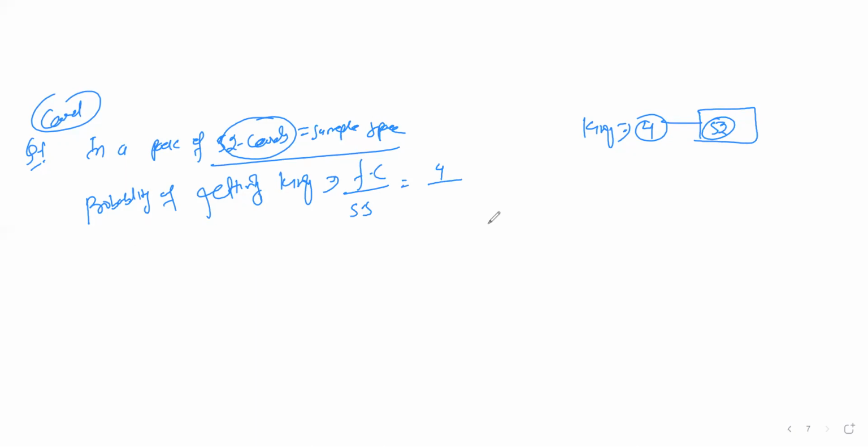There are 4 options. So 4 favorable cases divided by 52. The answer is 1/13.